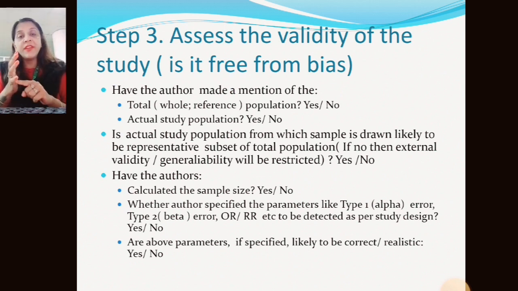Next, order effects are there, and random effects are there. Whether as per the design we are taking, either an experimental study design, a correlational study design or an observational study design, based upon that study design, we check whether the author specified these types of errors in the study or not.